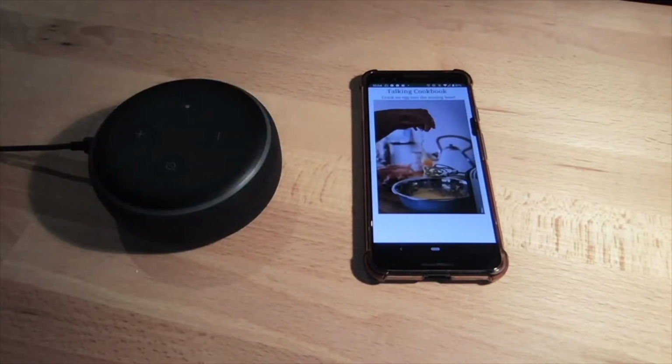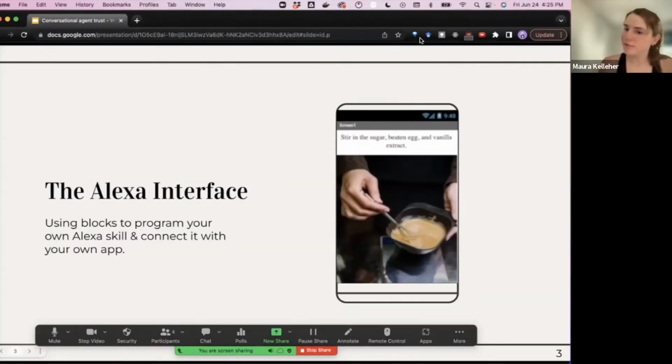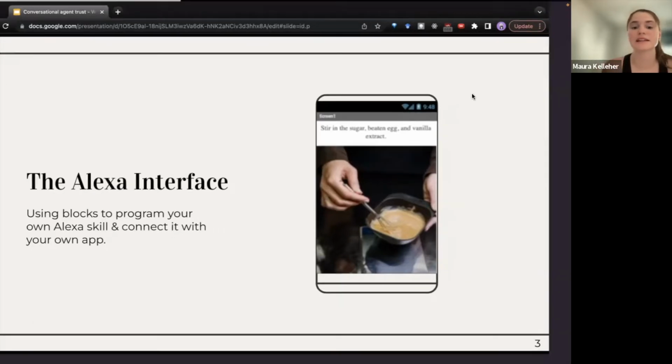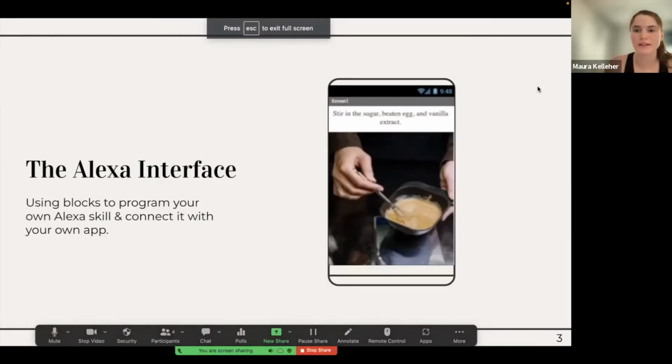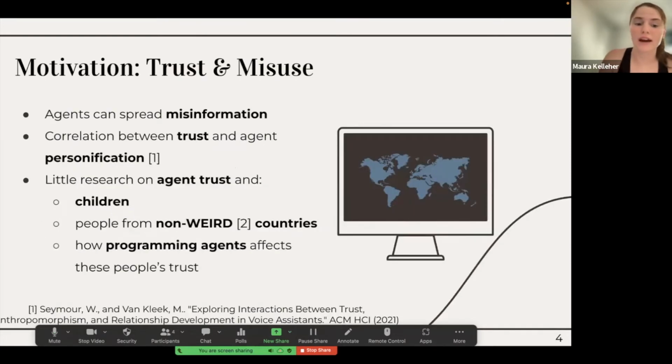You can see that the skill also caused something to show up on the app we developed in App Inventor. The skill can be accessed on an Alexa device like I did here, on the Alexa app, or even in the App Inventor interface itself. The App Inventor Alexa interface allows low-code skill building and easy connecting of the skill to a custom-made app in App Inventor. In the workshop, we gave this interface to students as a tool to develop their own conversational agents.